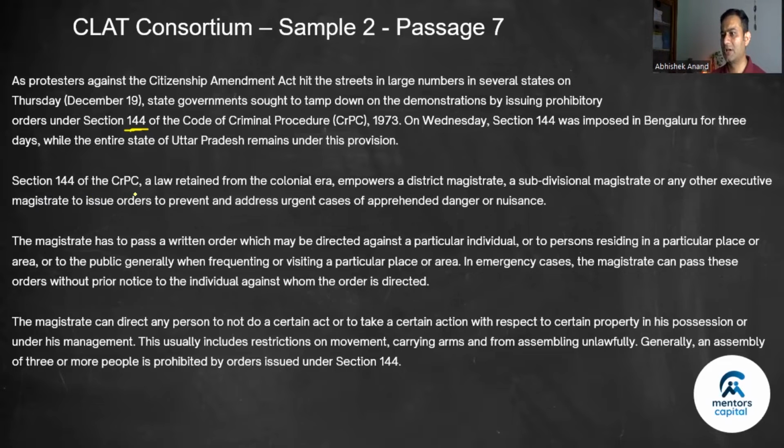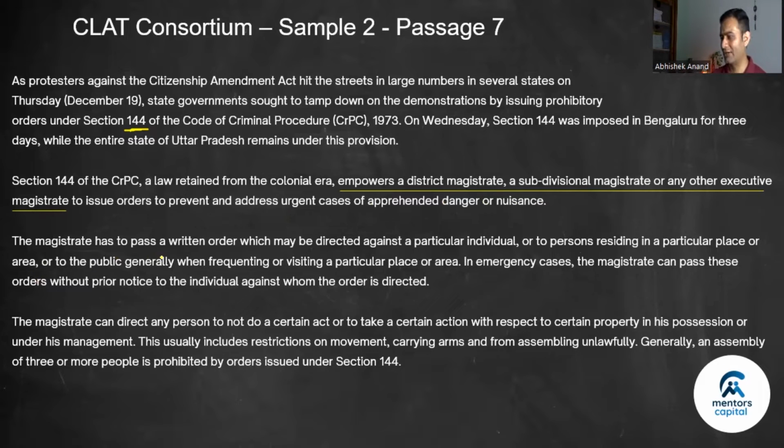Section 144 of the CRPC, a law retained from the colonial era, empowers a district magistrate, a subdivisional magistrate, or any other executive magistrate to issue orders to prevent and address urgent cases of apprehended danger or nuisance. आपको लगता है कि कुछ बुरा होने वाला है, to curb that, to avoid that, your district magistrate, subdivisional magistrate, or any other executive magistrate can issue orders to prevent such a scenario.